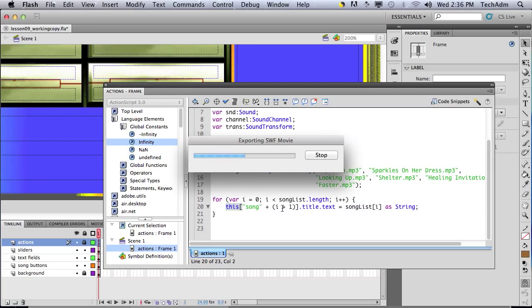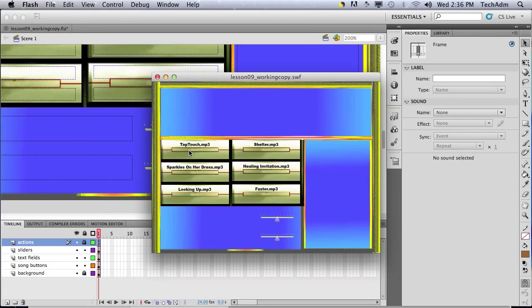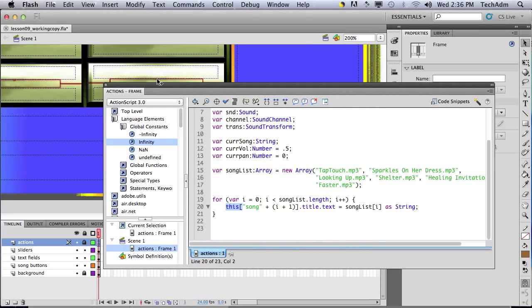So let's test it out. Notice now the titles have all been added here. Okay, so we have to modify the text a little bit, because the MP3 extension is still there. So we have to replace the .mp3 extension with an empty string. We have to change it slightly.